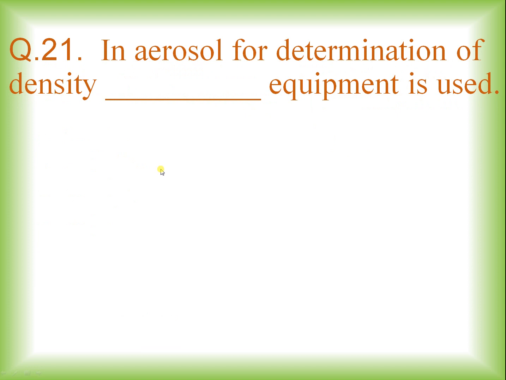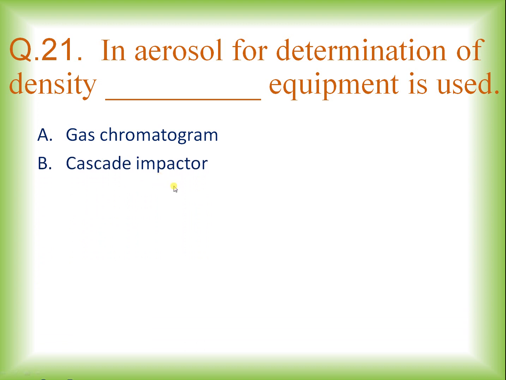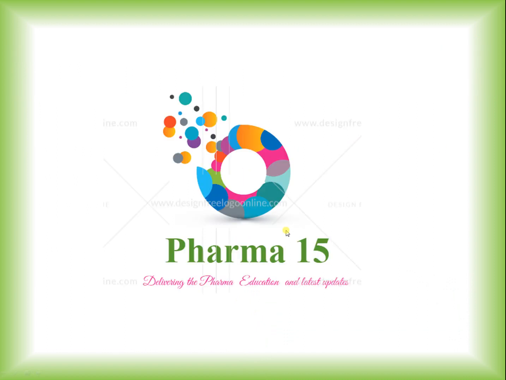The last question from the MCQs of aerosols. In aerosols, for determination of density, which equipment is used? Options are gas chromatogram, cascade impactor, pycnometer, both B and C. And the right answer is, for determination of density we use pycnometer as the equipment. So the right answer is option C. So for determination of density, pycnometer is used.